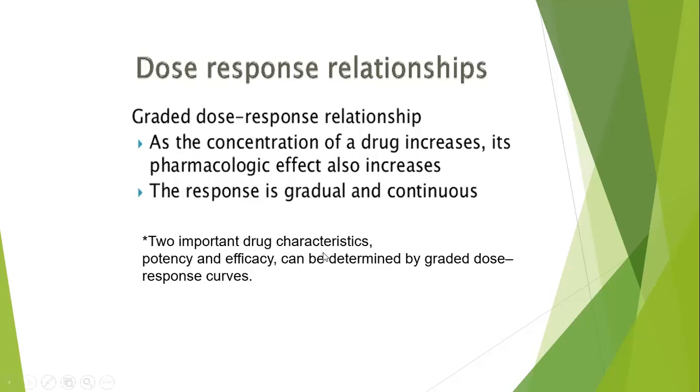Two important drug characteristics we have to know are potency and efficacy. These two important definitions we have to know, and they can be determined by the graded dose-response curve.